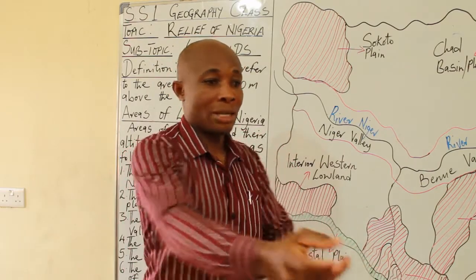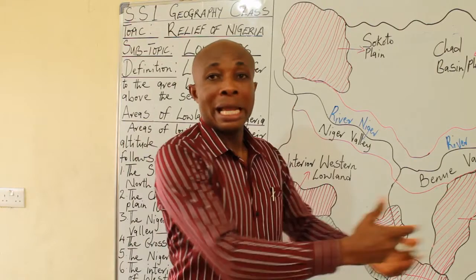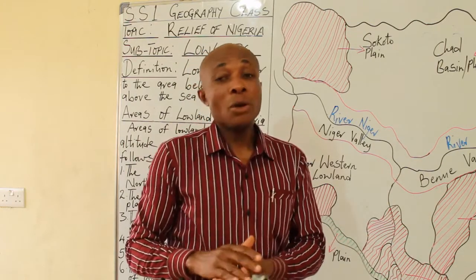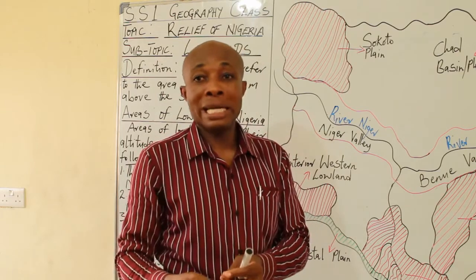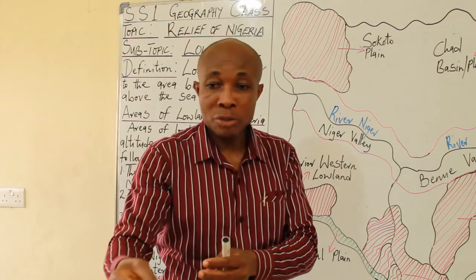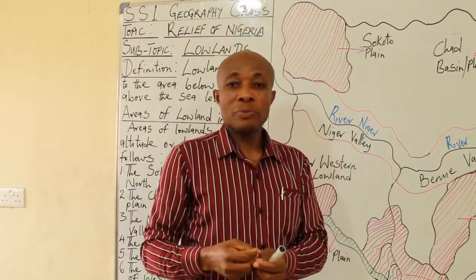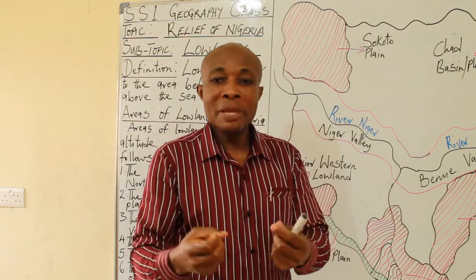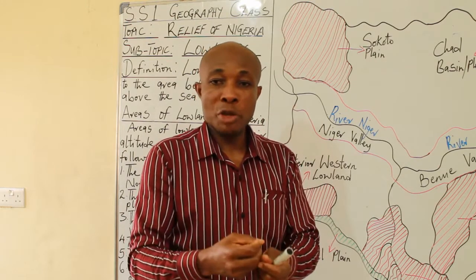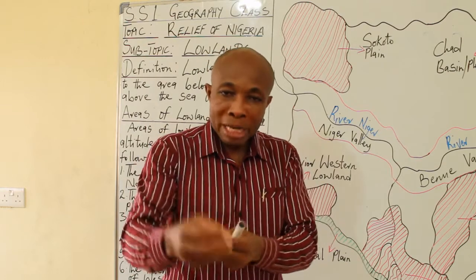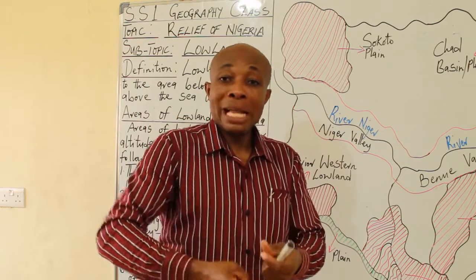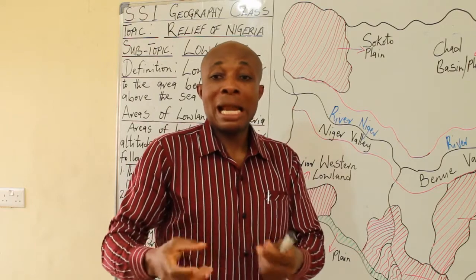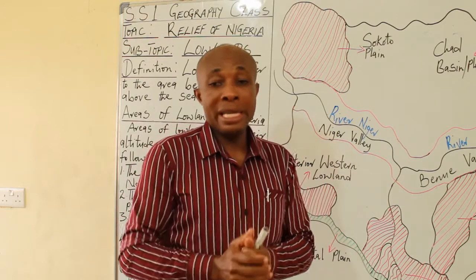All our cans, all our tins, are byproducts of tin. While columbite is used to alloy metals, because you know that iron can easily be heated up when subjected to heat. But when you alloy it, when you mix it up with columbite, it absorbs heat and does not allow something to be heated up easily.